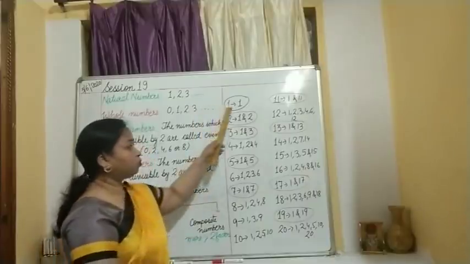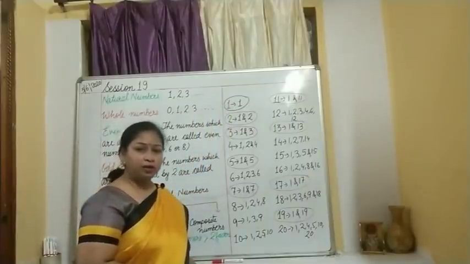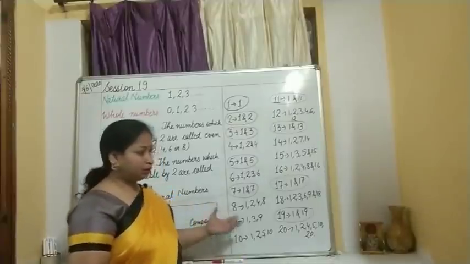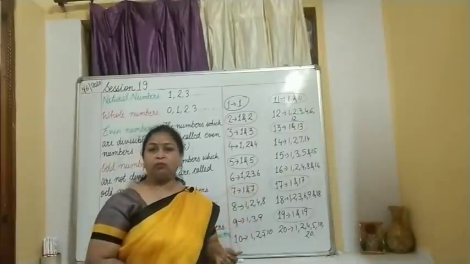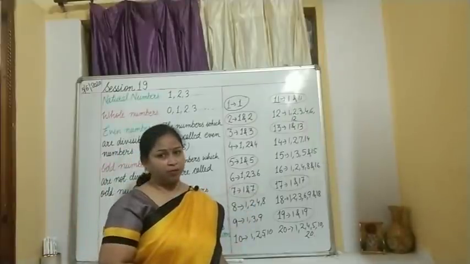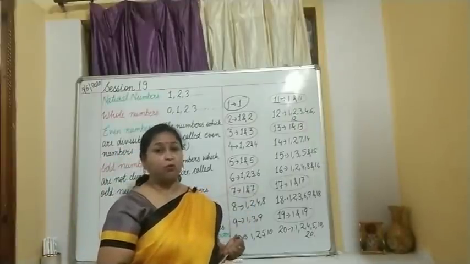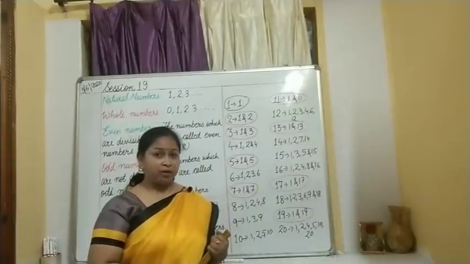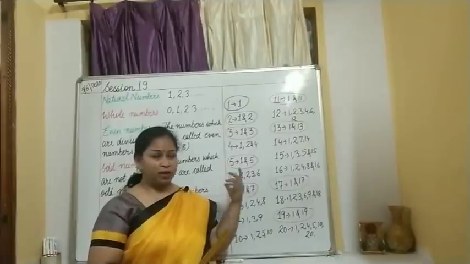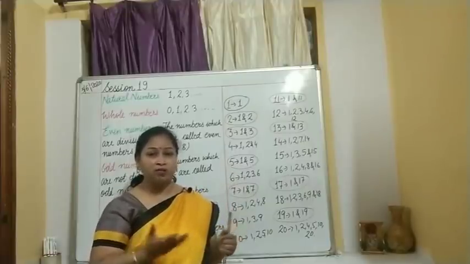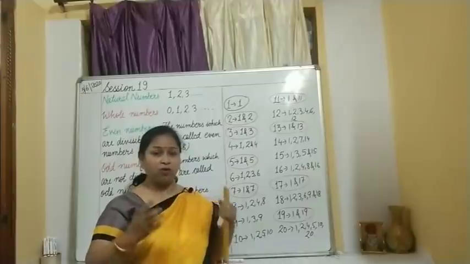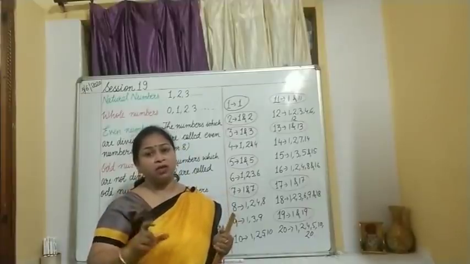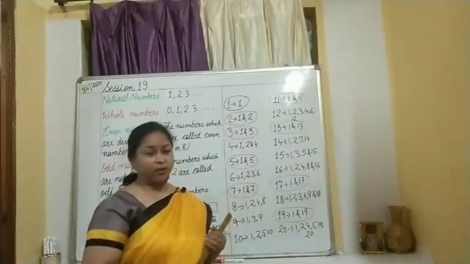What about this poor 1? So 1, it is neither prime nor composite. There is a very interesting method to find out the prime numbers, and that interesting method was given by a Greek mathematician named Eratosthenes. Okay, so I will be showing you how to sieve out, and that is why the method is known as the sieve of Eratosthenes.